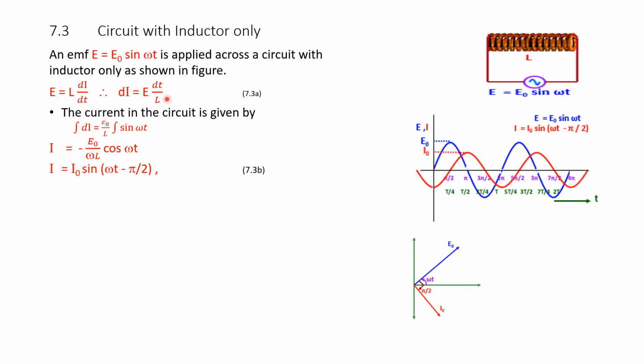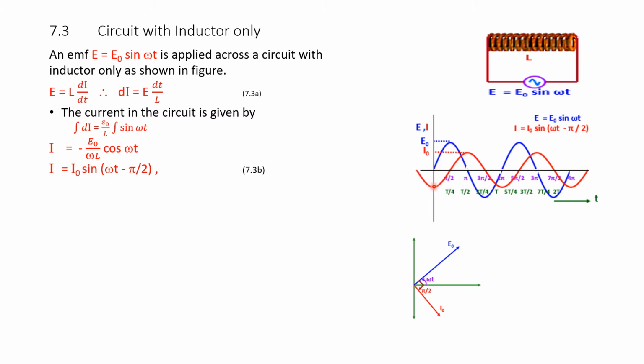Now, after deriving from L di by dt, we have got the current equation as I equal to I naught sin of omega t minus pi by 2, given in red color. This is the current waveform. So, with this pi by 2, when omega t equals 0, the voltage is 0, that is sin 0 is 0, whereas here it is sin of minus 90 degrees.